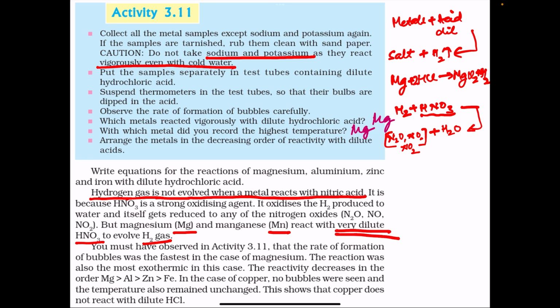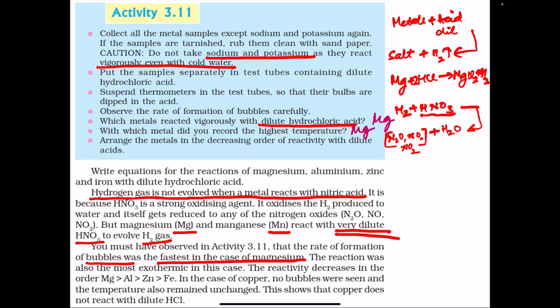Rate of formation of bubbles when magnesium reacts with hydrochloric acid: the reaction is quite vigorous. When magnesium reacts with dilute hydrochloric acid, hydrogen gas is evolved. These hydrogen gas bubbles are seen in the solution, and the rate of formation of bubbles was the fastest in case of magnesium.